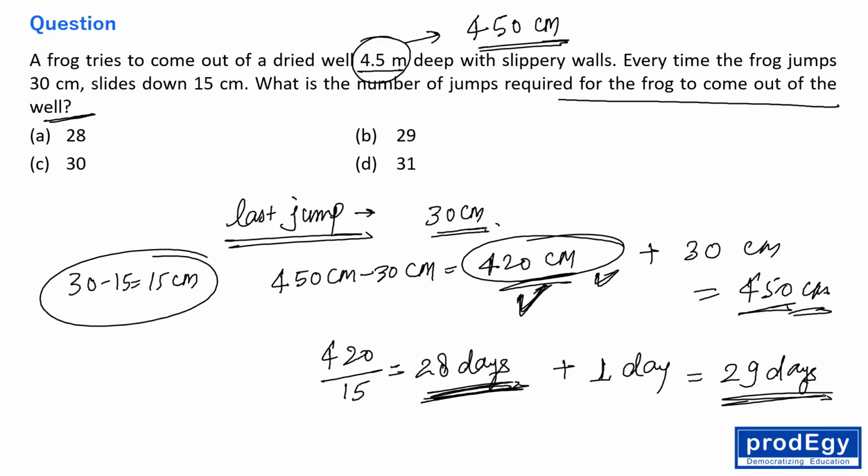This type of question has a very set approach, right? So you can say this question will be taking around 30 seconds of your time. And this question comes under the category of easy questions because this is a type of question that usually comes in different examinations, right?